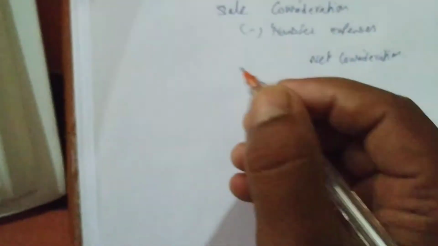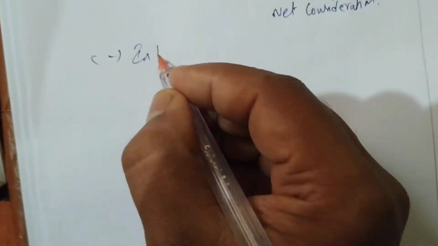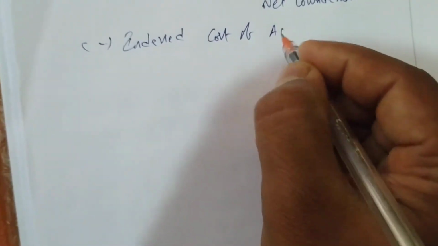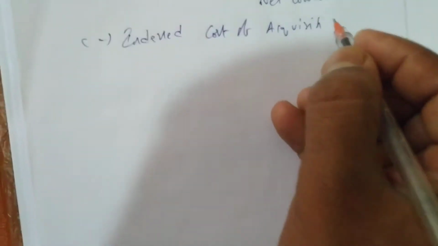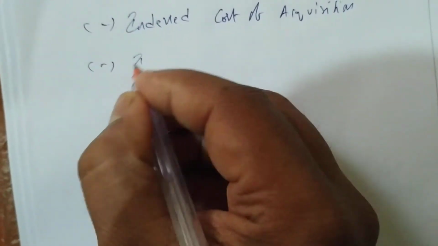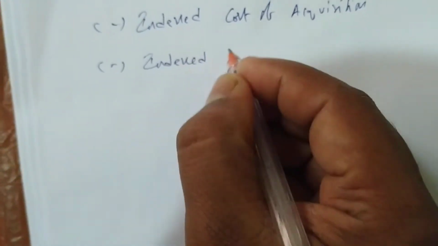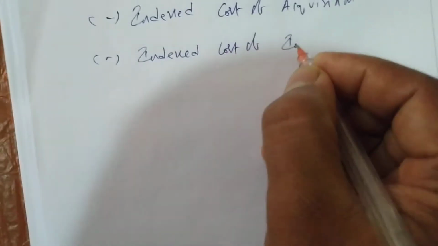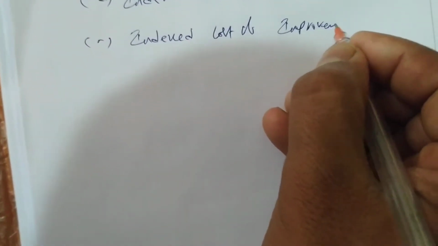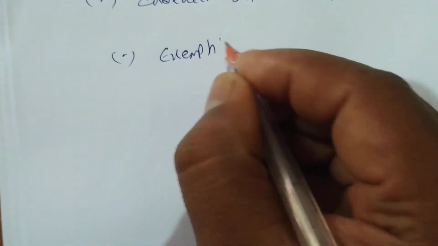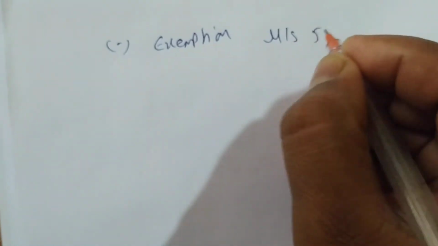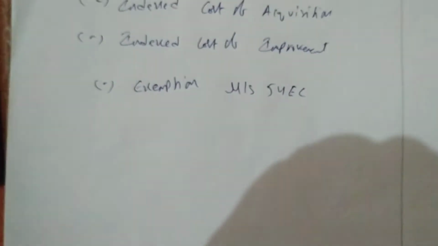Then we write indexed cost of acquisition, next indexed cost of improvement. Next we write less exemption under Section 54EC. Then we'll see that later.